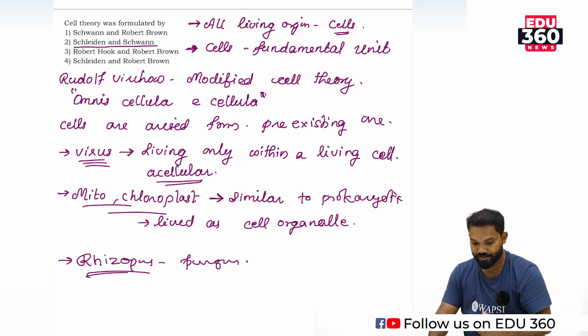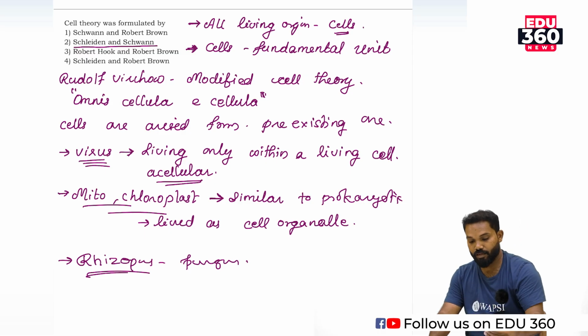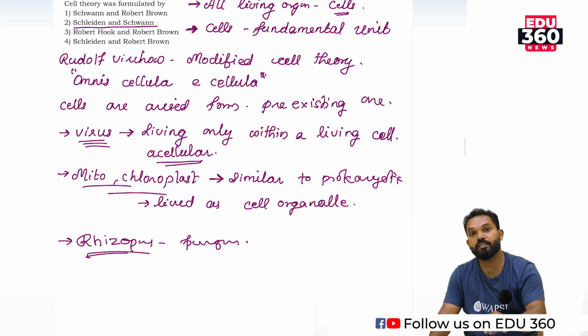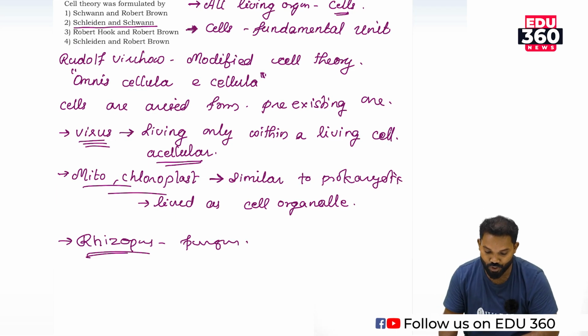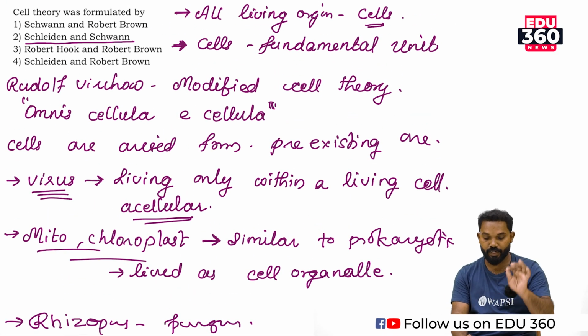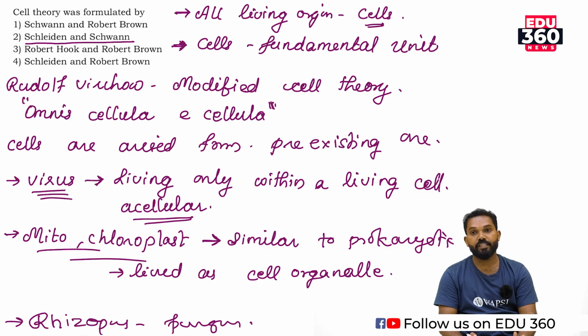These scientists, Theodor Schwann, Robert Brown, Schleiden, Robert Hooke and others, were the primitive scientists who developed the branch of cytology. So the answer is 2, Matthias Schleiden and Theodor Schwann. Answer is 2.